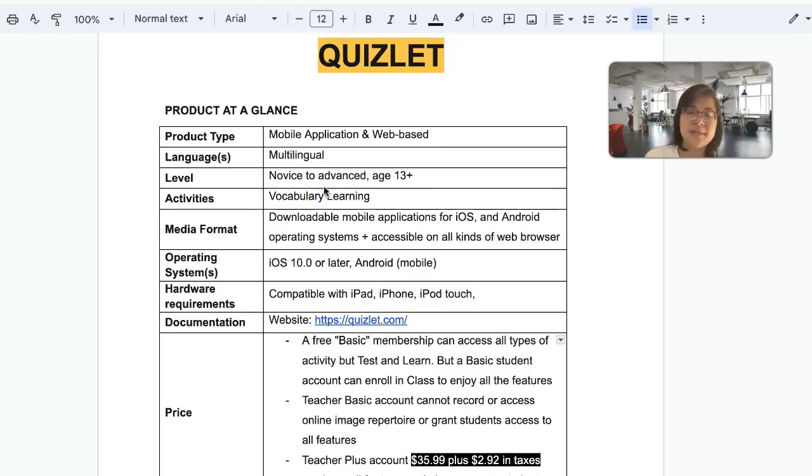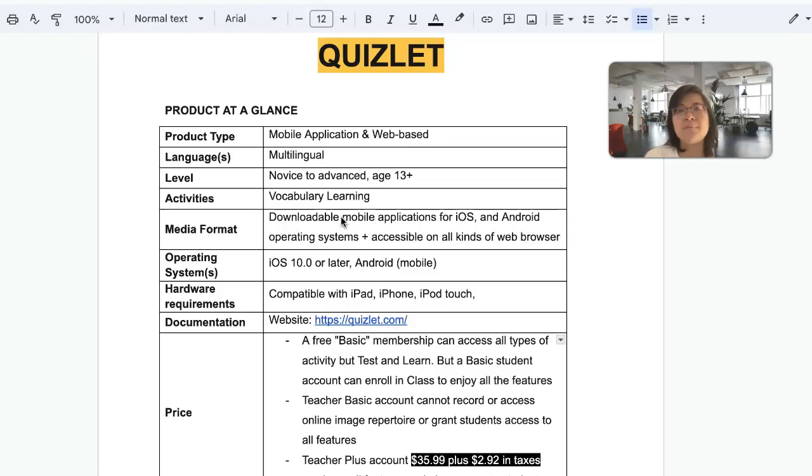However, Quizlet website also said that if children younger than 13 wants to use the app, they also can change some features, and maybe they have some limited access, but the children can still play Quizlet Live, which is similar to Kahoot, but based on study sets based on flashcards. The main activities for Quizlet is learning vocabulary.